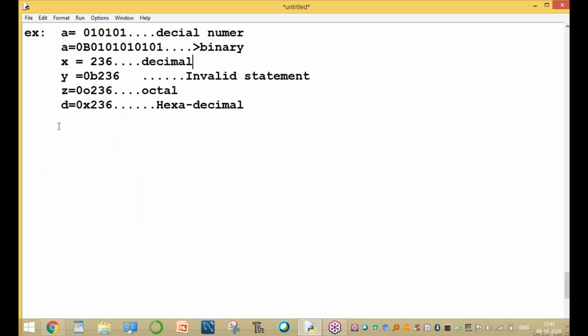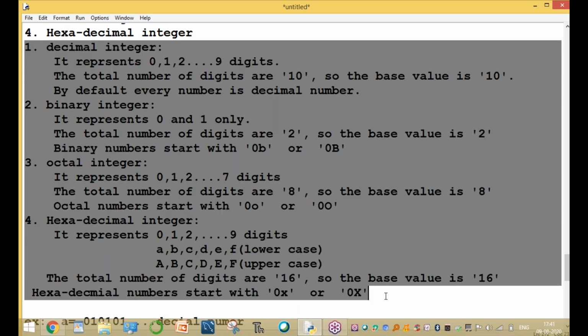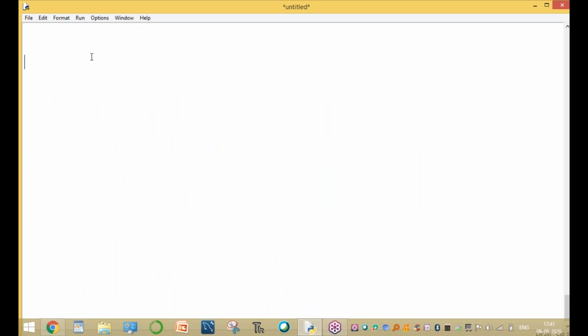Okay, for example, sir, clear, and all these are the four types of numbers: decimal, binary, octal, hexadecimal. For example, this is one decimal number. 25 is a decimal number.